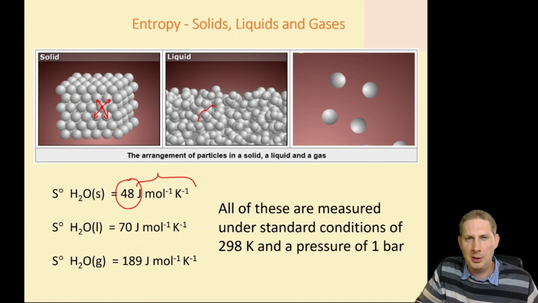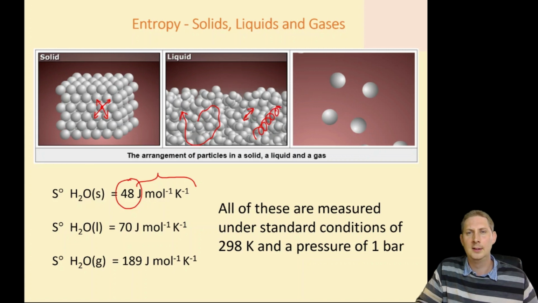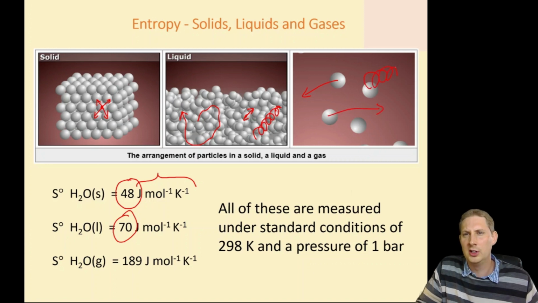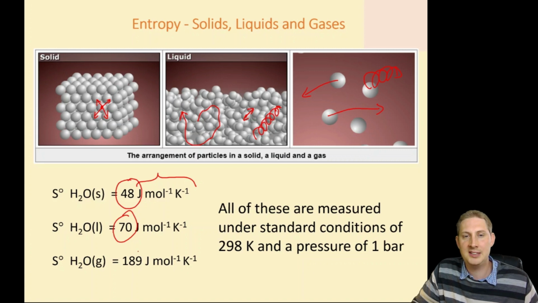In water, these particles are able to move slowly, they're able to translate, they're still able to vibrate, and they're able to rotate. So that means there's a lot more ways of arranging the energy within these particles, lots of different options available to them, and consequently liquid water has a much higher entropy than solid water. By the time we get to a gas, well, these are completely free to move, rotate, vibrate as they see fit. A huge degree of options available to them, and therefore there's a substantial increase in entropy going from liquid water to gaseous water.